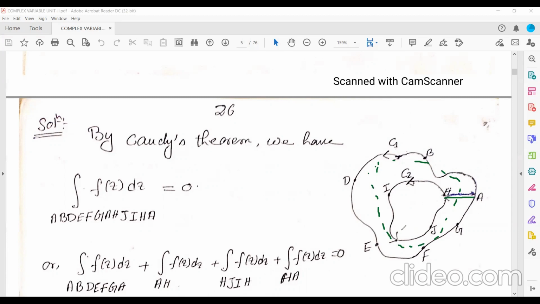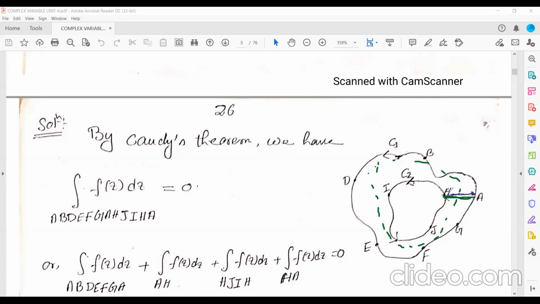If you want to write in a single, so what? Or you can write in what? In some of these four integrations. First is what? First this A, B, D, E, F, G, A. Here closed. Okay. Then this one, you are going inside A, H.